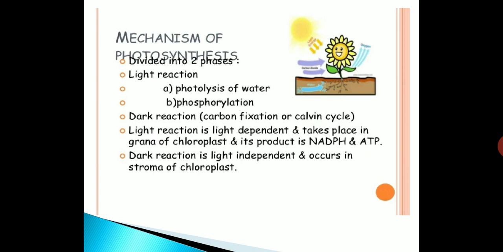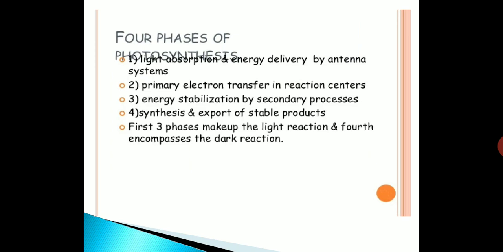It is divided into two phases: light reaction, which includes photolysis of water and phosphorylation, and the second is dark reaction, that is carbon fixation or Calvin cycle. The light reaction is light dependent and takes place in grana of the chloroplast, and its products are NADPH and ATP. The dark reaction is light independent and occurs in the stroma of the chloroplast.